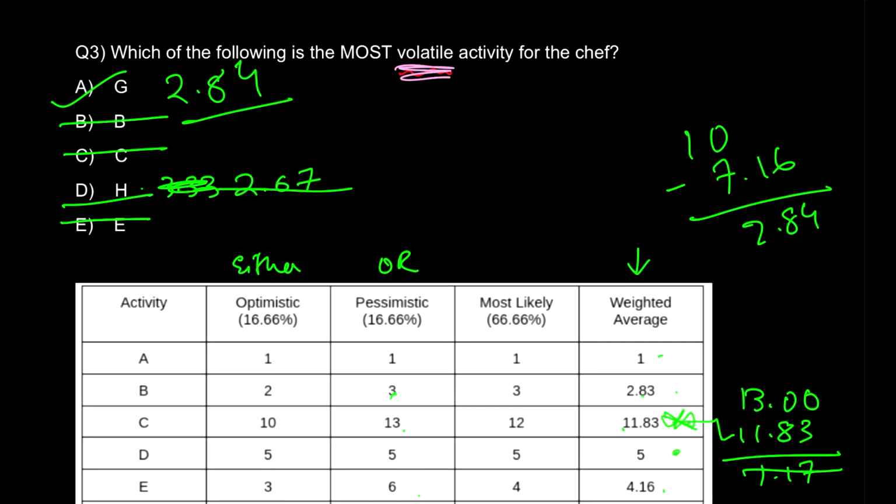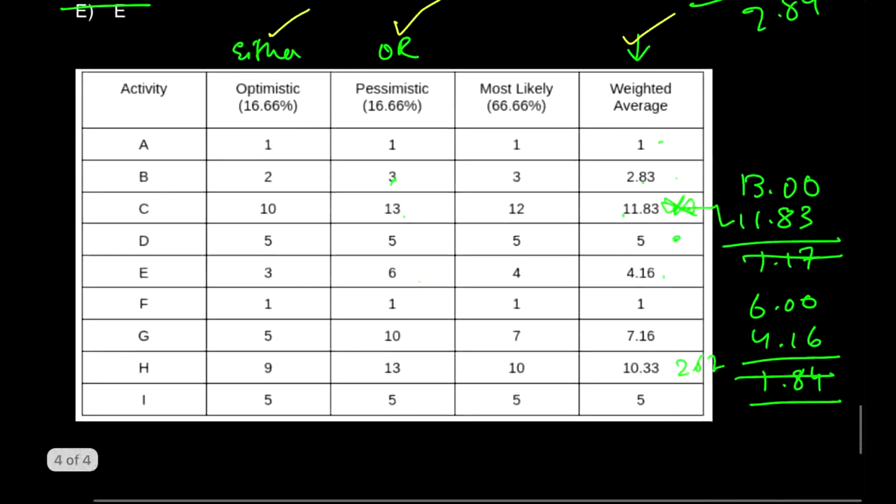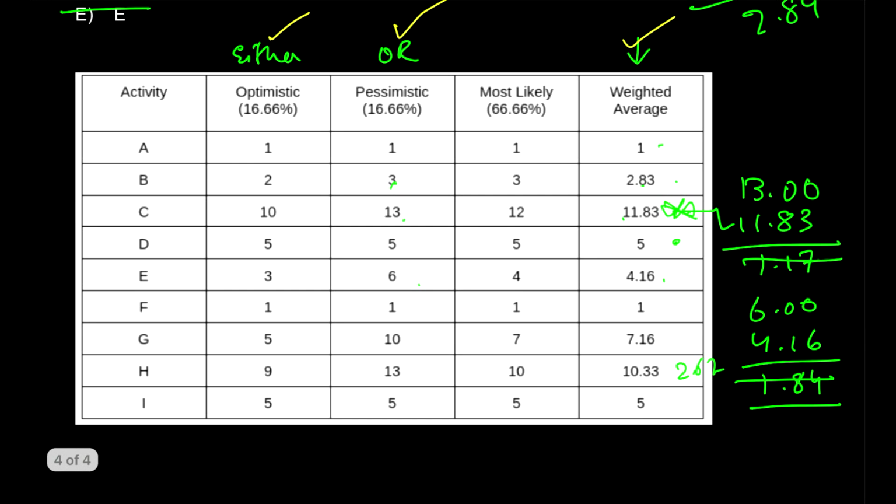So you either take the optimistic column or you take the pessimistic column and subtract that value from your weighted average column. The maximum difference you see here is your answer. Now again you don't have to try out all the rows. First, we will eliminate some rows, which are none other than those rows whose weighted average is the same.